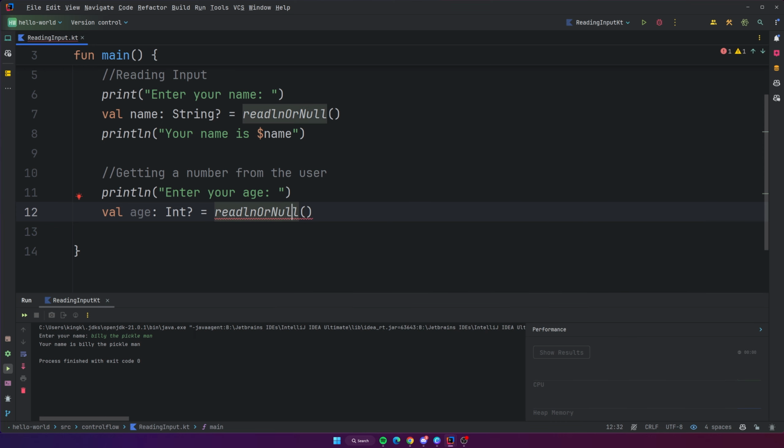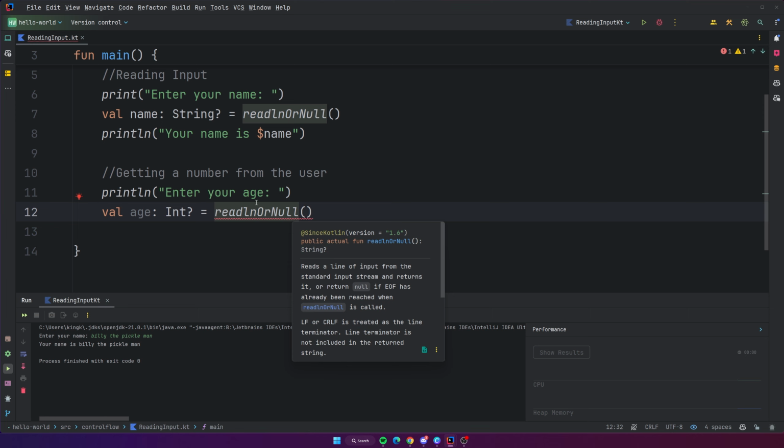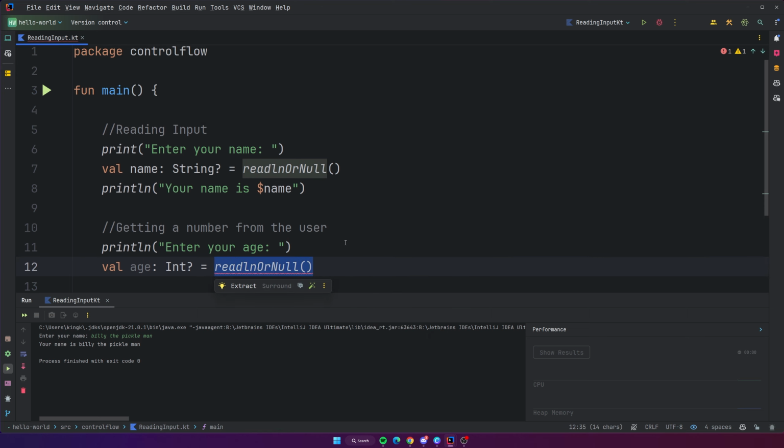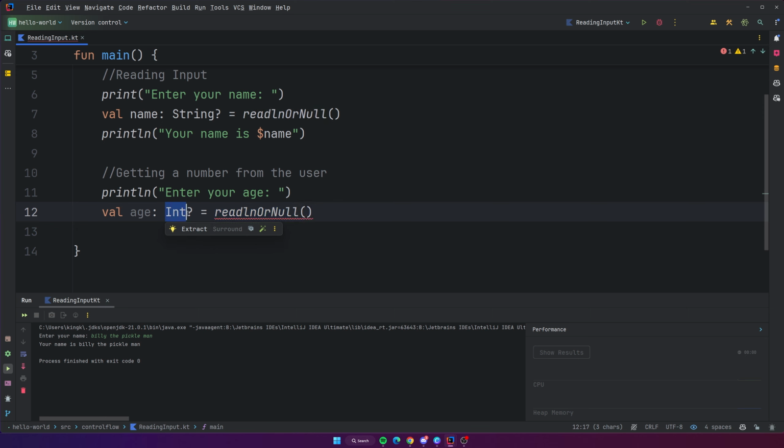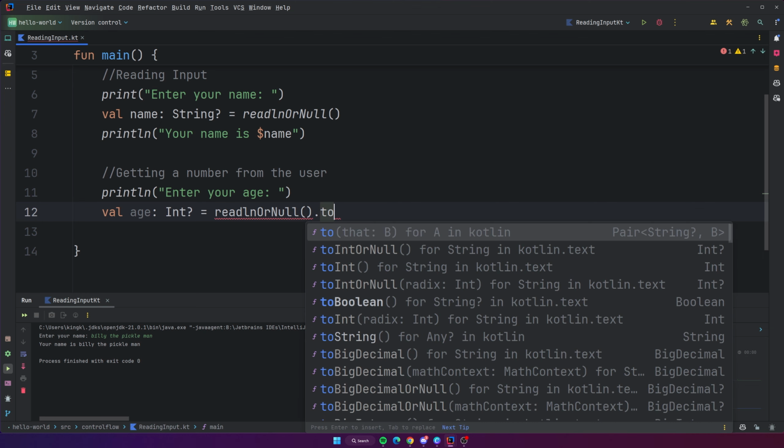If we do Ctrl+Q, this will show us the documentation on what this little function does. It says it reads a line of input from the standard input stream and returns it, or returns null if the end of file has already been reached when readLine or null is called. And then it has a return type, which is a nullable string. So the question is, if this gives us a nullable string every single time we read input, how can we get that as an integer, right? Because if we're going to ask for the age, we want the age as an actual integer because that makes more sense for storing a number, because then we could do integer stuff with it, like add and stuff like that. So to convert the string into an integer, we can do toIntOrNull.